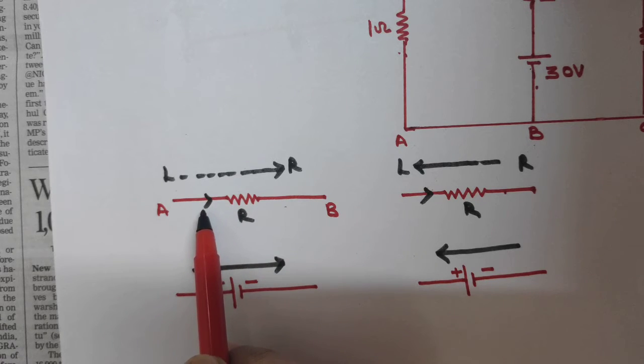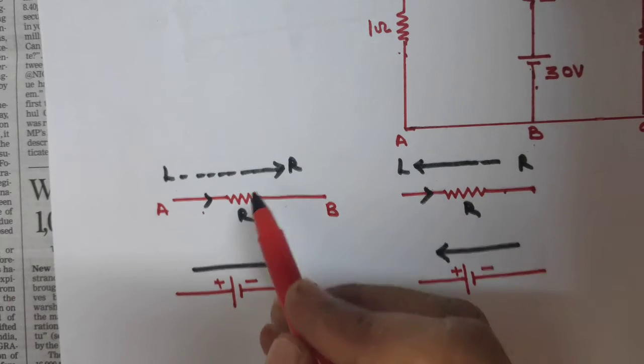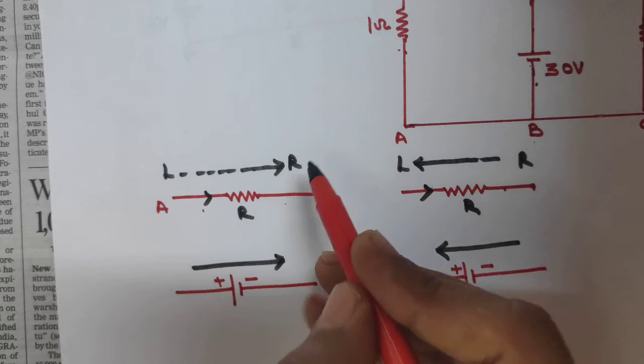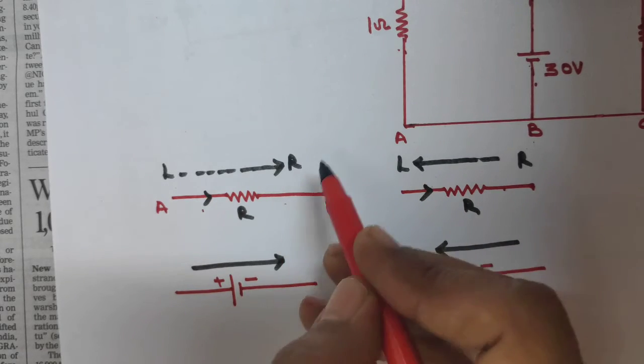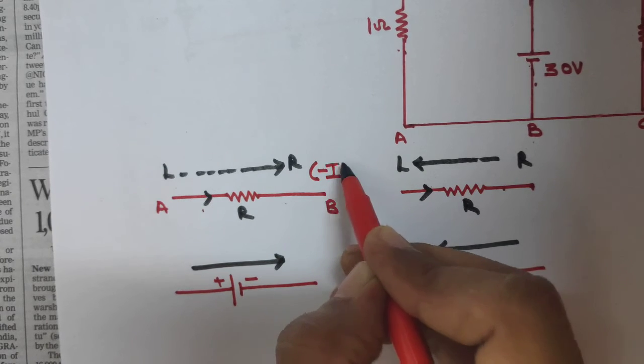Current flows from higher potential to lower potential. So when we are going higher to lower, then the potential drop across this will be minus IR.